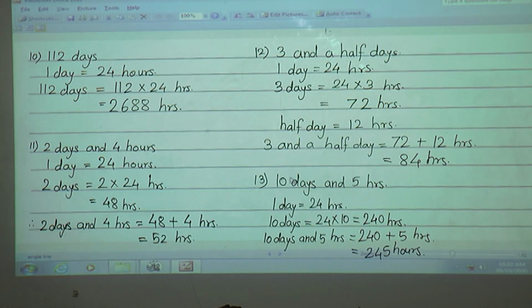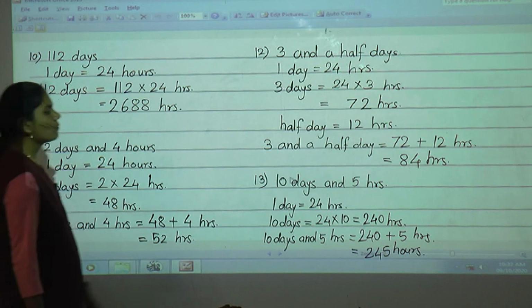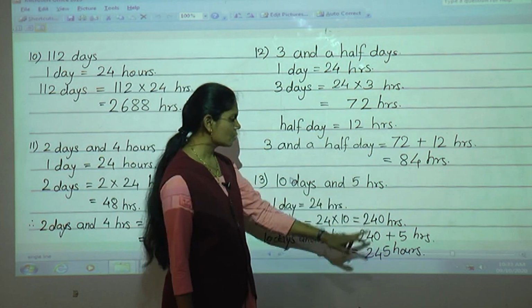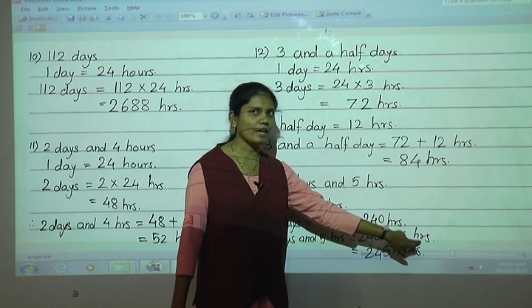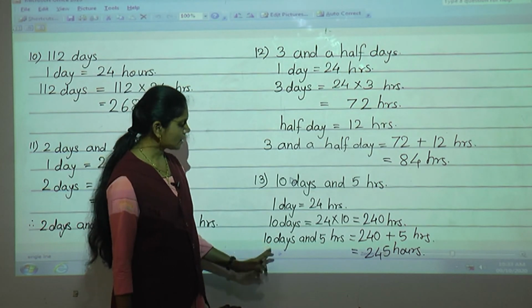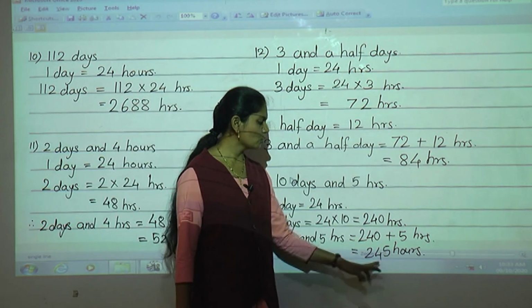Now the last example was 10 days and 5 hours. In this case also, here also you have to convert 10 days into hours first. So 1 day is equal to 24 hours. So 10 days is equal to 24 into 10, that is 240 hours. Then in 240 hours you have to add this 5 hours also, because the question is 10 days and 5 hours. So in 240 you have to add 5 hours. Now do the addition, then you will get the answer, that is 10 days and 5 hours is equal to 245 hours.